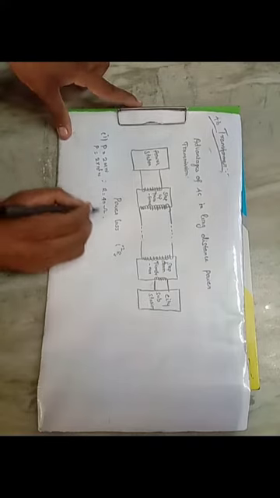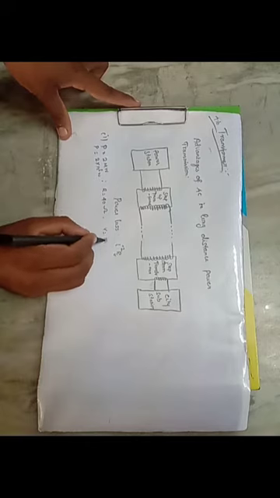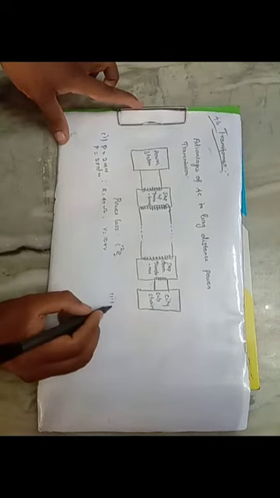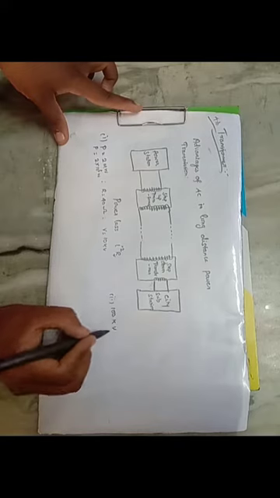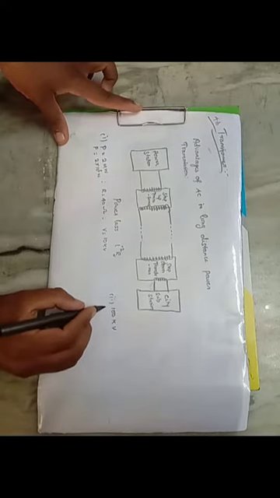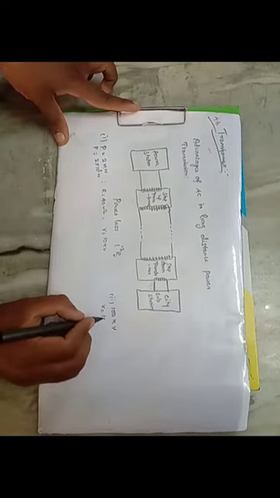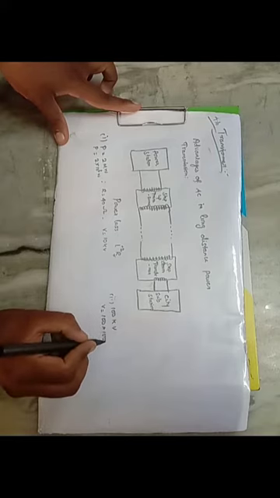One is a lower voltage, V is equal to 10 kilovolt, and the other is a high voltage, 100 kilovolt. So 100 kilovolt means we can write V is equal to 100 into kilo, means 1000